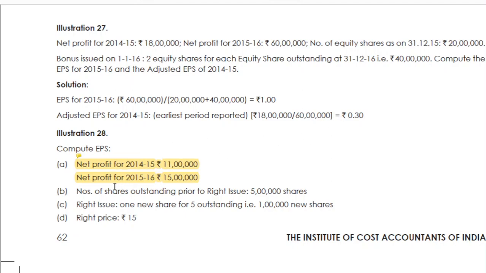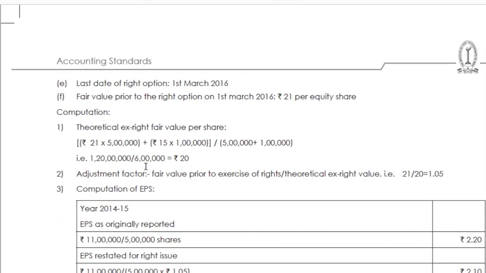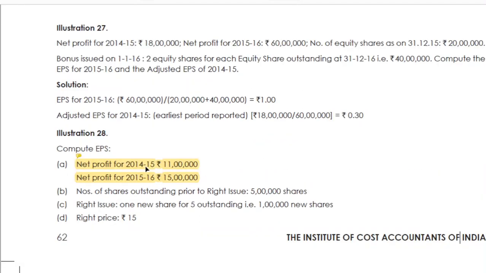Okay, net profit for 2014-15 is given. Assume this is 2014. Instead of 14 you can assume this is 2015. Like that, net profit for 2015-16 you can assume that is 2016. Assume that as a calendar year. The first one is for 2015, the second one is for 2016.